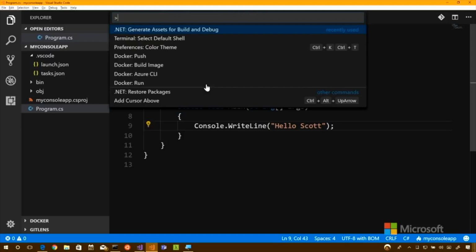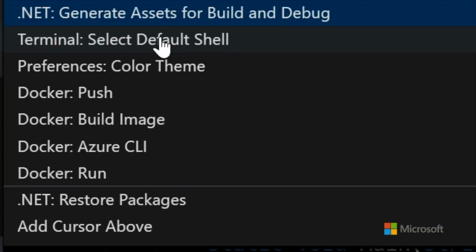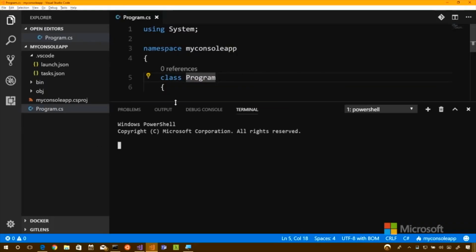Remember when I was over here, one of the options was Terminal, select default shell. I can hit Control and the tilde. You mean the squiggly thing? It's a tilde. I always called it the squiggly thing until I started in the documentation. I think our Spanish friends would not call it that. But yes, it's the character that goes over the top of the ñ. So you hit Control tilde.